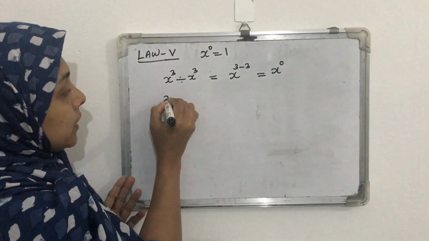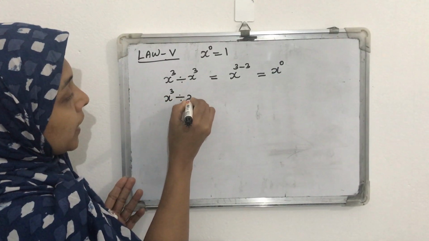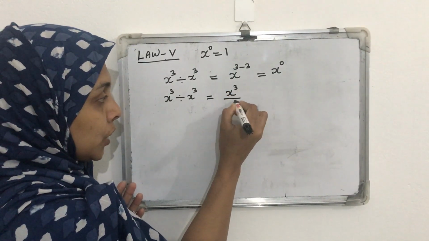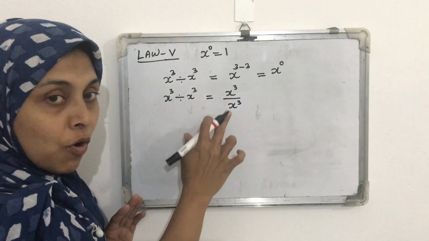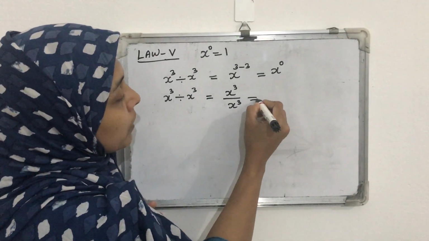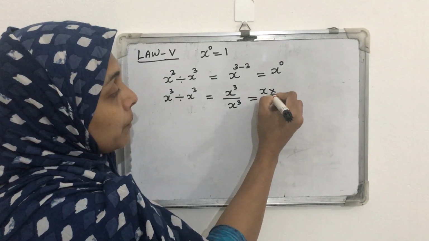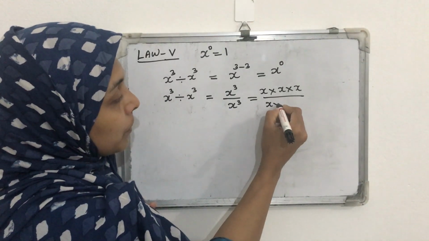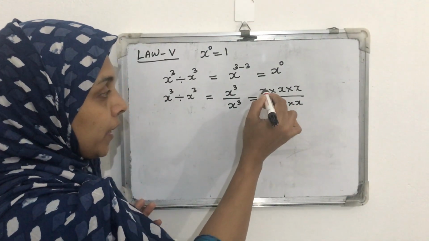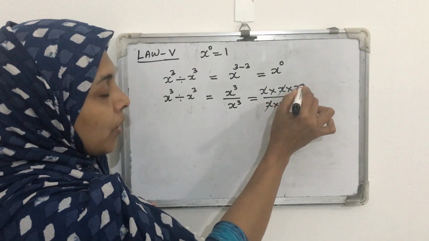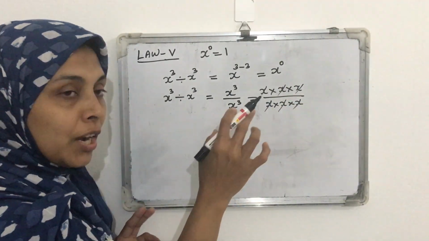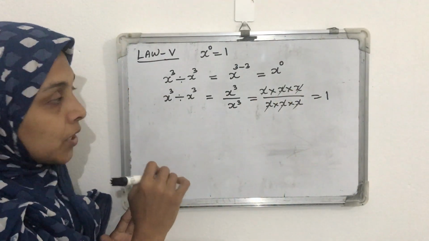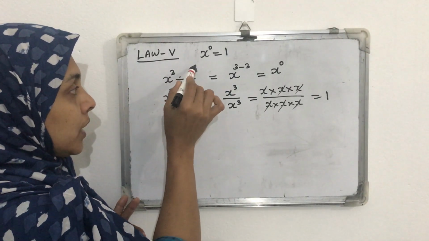Now the same x raised to 3 divided by x raised to 3, we can find its value by normal division, x cube by x cube. What is x cube? x multiplied 3 times, divided by x multiplied 3 times. When we cancel the like terms, what answer do we get? The numerator and denominator become 1, so 1 by 1. What will be its answer? 1.